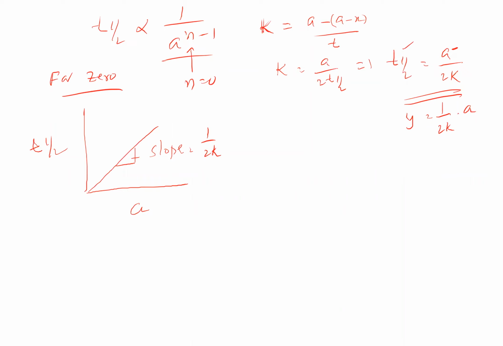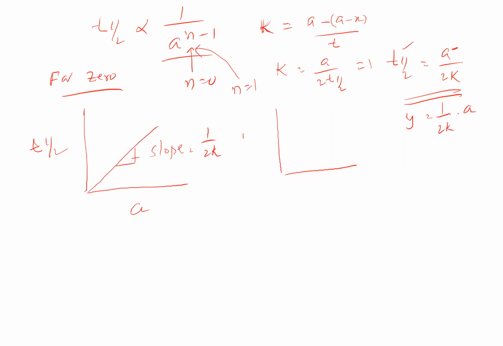Now suppose you are plotting a graph for first order kinetics. In first order kinetics, n is equal to 1. In this expression, we should keep n as 1. Here if n is equal to 1, then A power 0 is coming, so it's independent. In such a case, the graph comes like this.